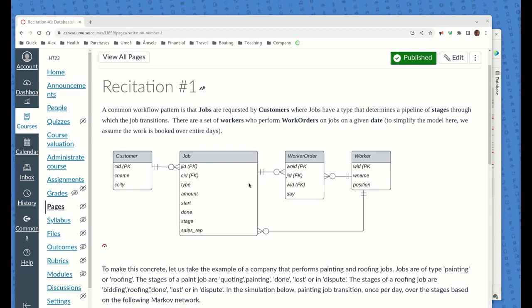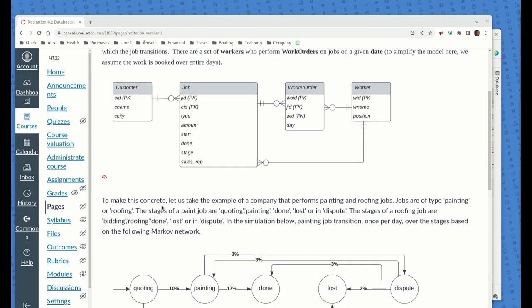So this again is the basic schema here. We have jobs and work orders. These are assignments of workers to actually work on the job. And then we have the customer, and there's only one customer per job. And then finally we have a sales rep. But you guys are the ones who are going to put the sales rep in. That goes later.